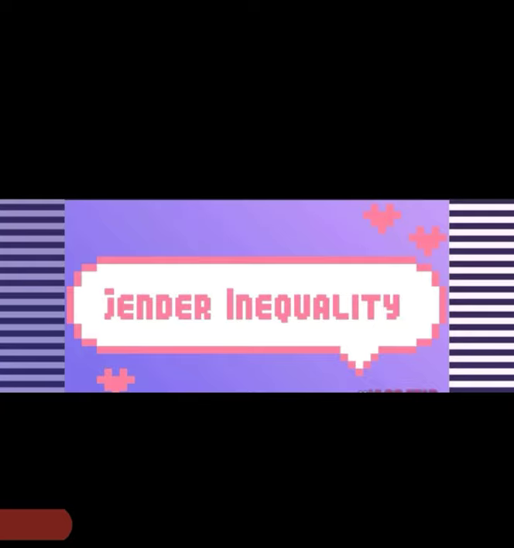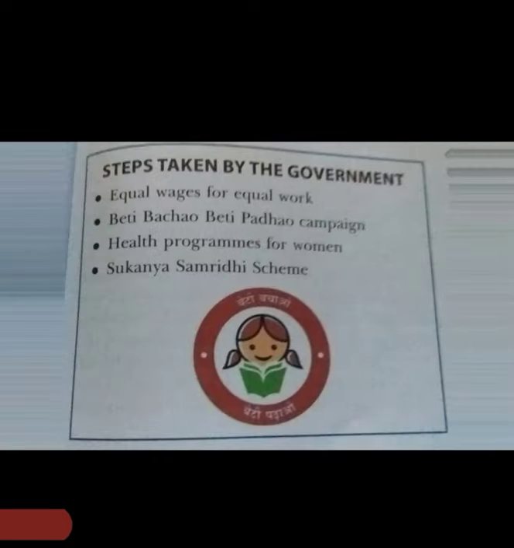Okay. Here you can see some steps taken by the government against gender inequality. What is that? Equal wages for equal work. That means men and women will get equal wages. Beti Bachao, Beti Padhao campaign. That you know very well. For girls. Because girls, they were not allowed to get education. That's why this campaign came.